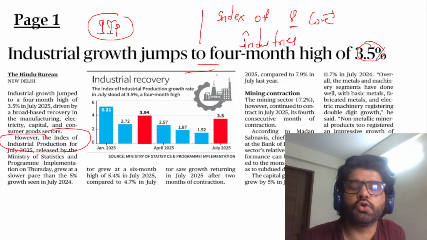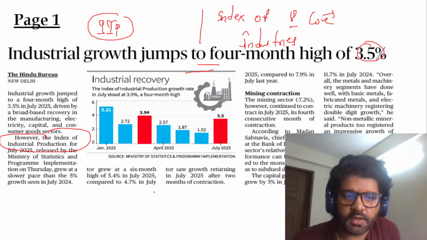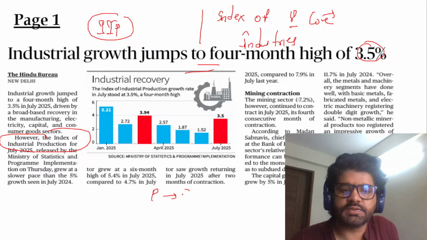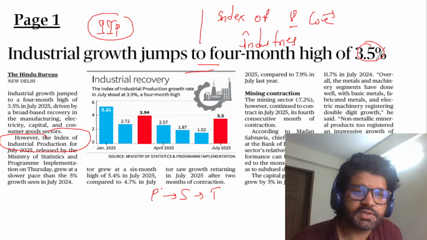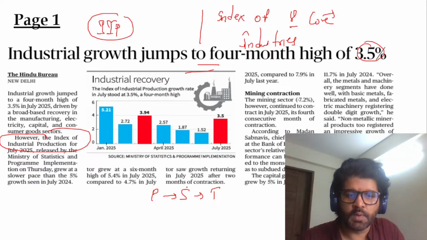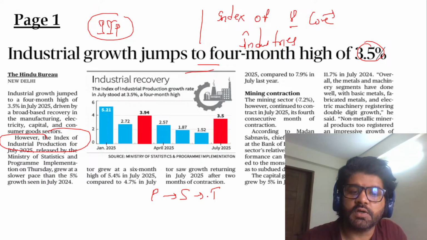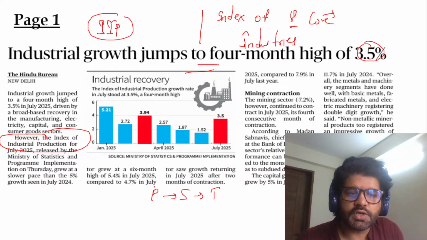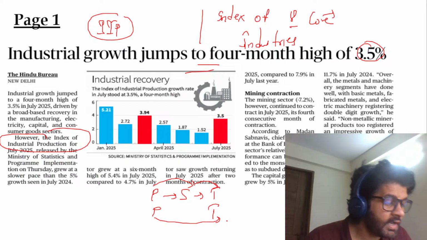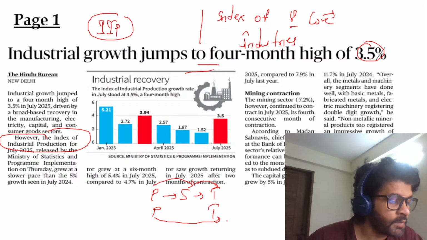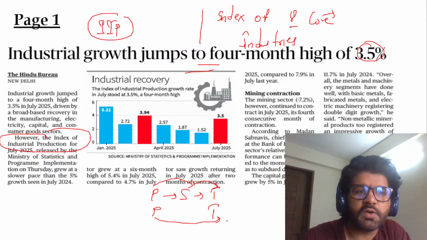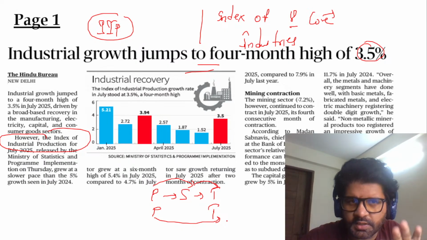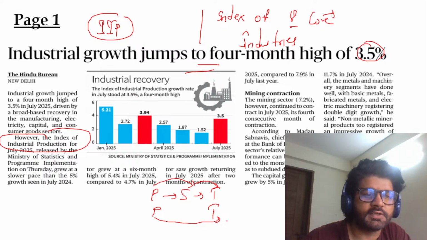Whenever we talk about industrial growth, I always tell you that there are three sectors: primary sector, secondary sector, and tertiary sector. Primary sector: agriculture, mining, etc. Then the secondary sector: manufacturing. Then the tertiary sector: transportation, communication, even education will come under the tertiary sector. Generally most countries develop from primary to secondary to tertiary. But in the case of India, we bypassed the secondary sector to a certain extent and directly jumped to the tertiary sector. So to take care of our manufacturing sector and primary sector to a certain extent, like mining, we have the Index of Industrial Production.